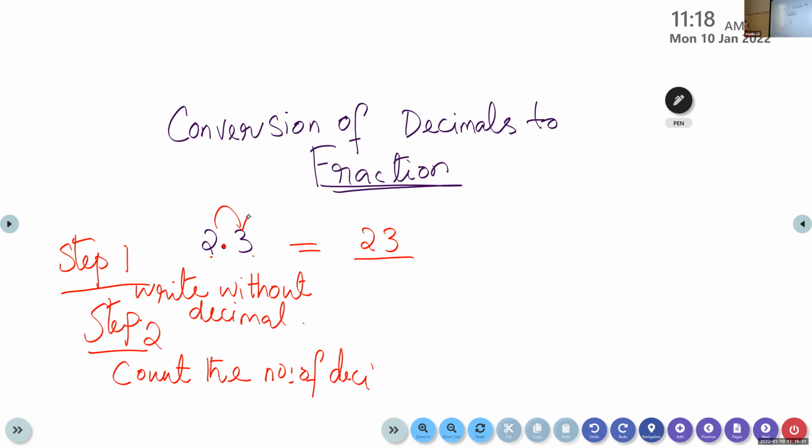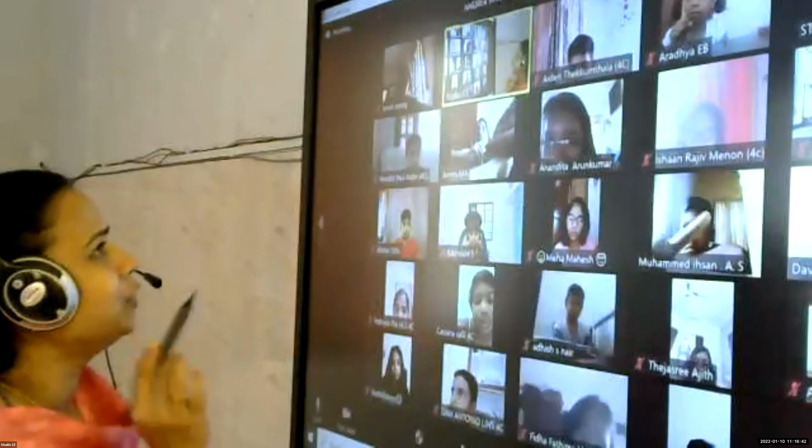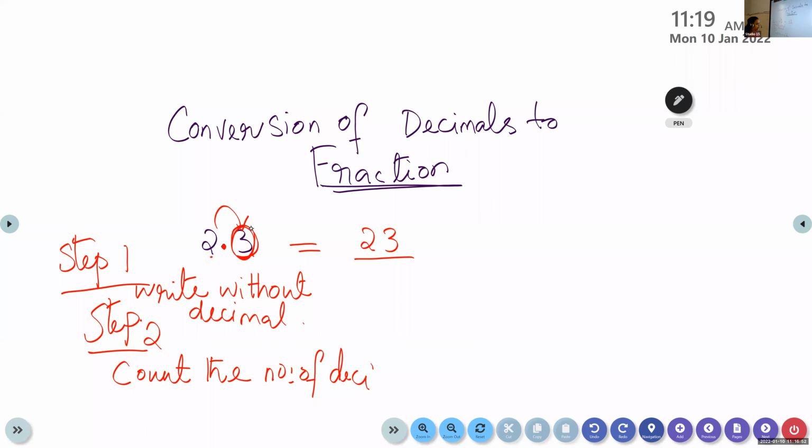In 2.3, after the decimal point there is only one digit, that is 3. So I have to write 1, and after that the number of zeros will be equal to the number of decimal places. Here there is only one decimal place, so I have to write only one 0.